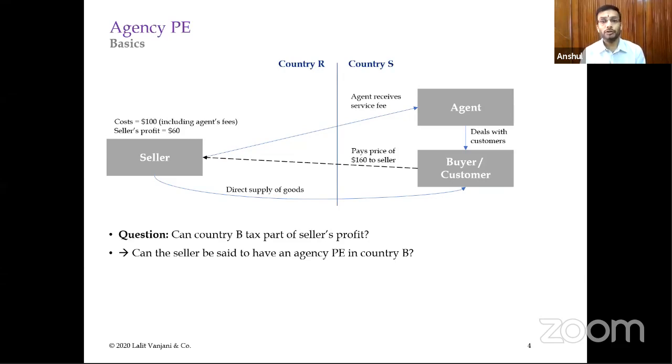So the question arises whether in this kind of situation there can be a PE or not. Would anybody like to answer that, whether there can be a PE and how? Just a brief answer.